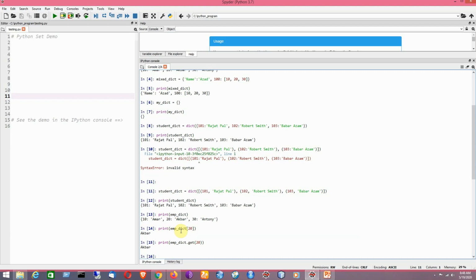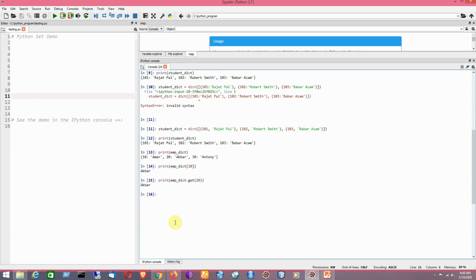Okay, now I am going to change the element of a dictionary by using the assignment operator. Obviously it is permitted in Python. So let's check it. Say for example, first I will be showing you the actual dictionary. Now I am going to change, say for example, the second element. Suppose I will be replacing the name Akbar by, say for example, Babur.